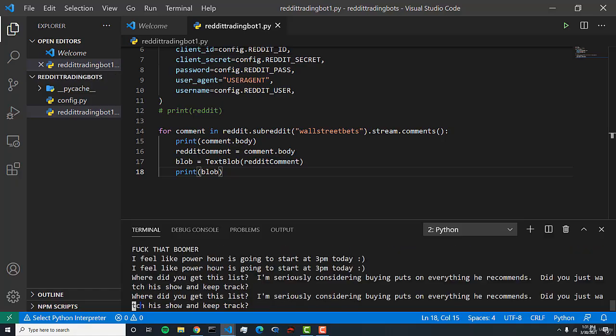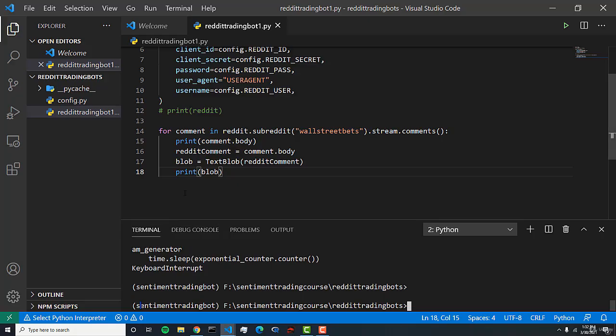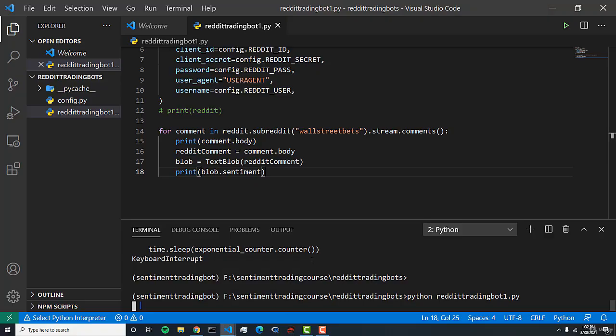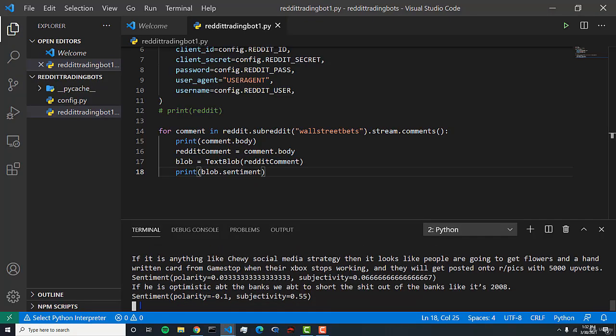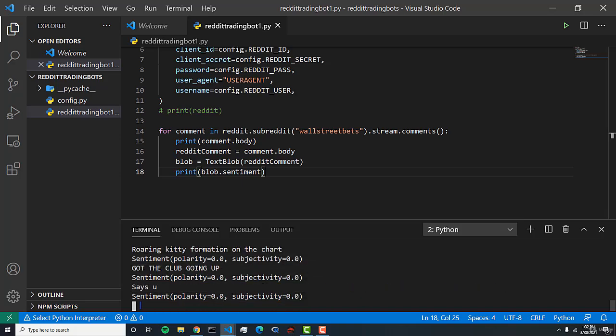seems like it's double of everything. Now that's not what we want. So what we want is the blob.sentiment. And so that's going to extract the sentiment associated with each text. And so here you can see we now have this sentiment being printed out where the polarity is the sentiment.